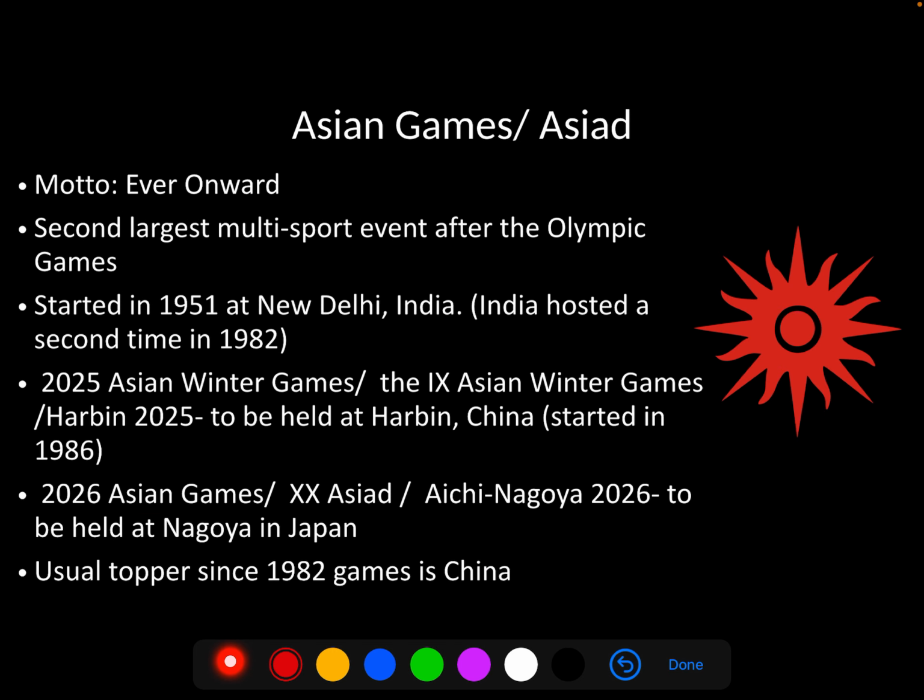Now, let's pay closer attention to Asian Games, which are otherwise known as Asiad. The image that you can see over here is the logo of Asian Games, the red star. The motto of Asian Games is Ever Onward. In contrast, if we think about faster, stronger, higher, I think faster, higher, stronger, I believe. Basically, it's these three things. This is the motto of Olympic Games.